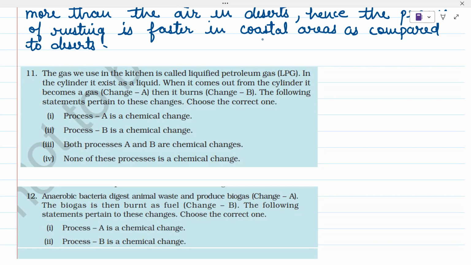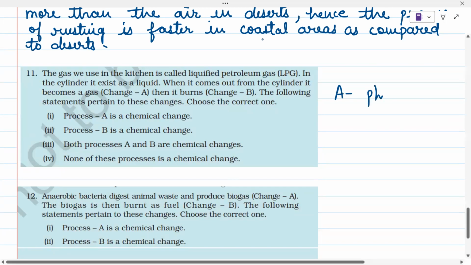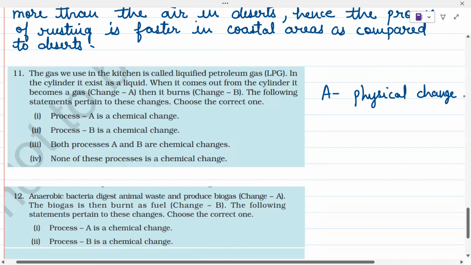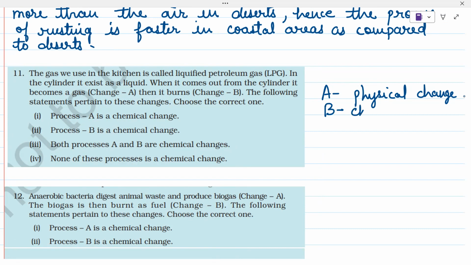Here it is written when this liquefied petroleum gas, LPG, in the cylinder comes out, then it converts into a gas, right? That means from the liquid it is converting into a gas. That means it is a physical change, right? So change A is a physical change. Whereas when it starts burning, then change B takes place, and that is a chemical change, right?